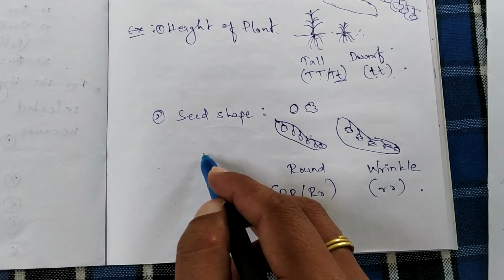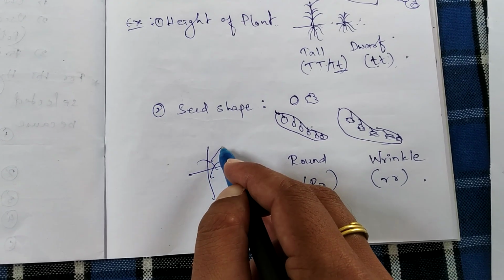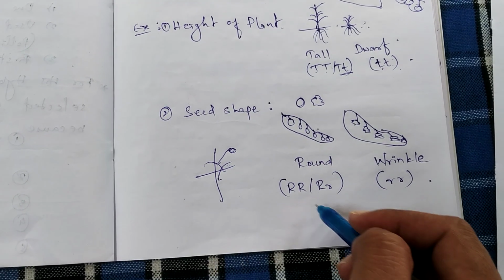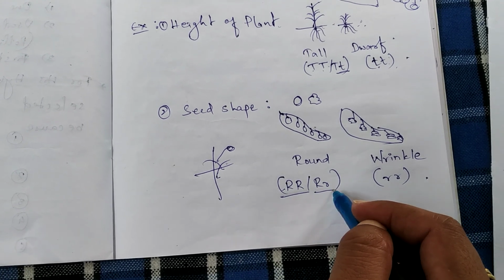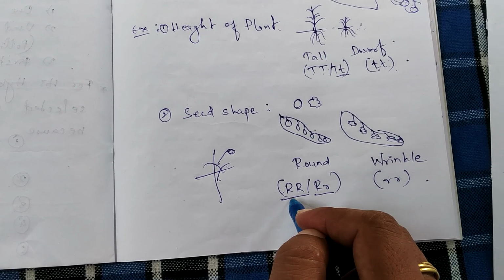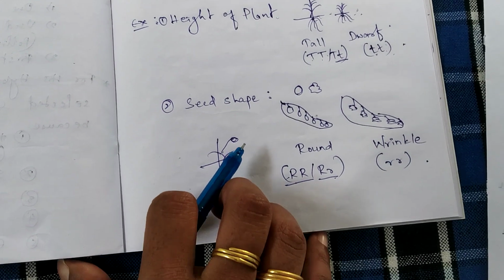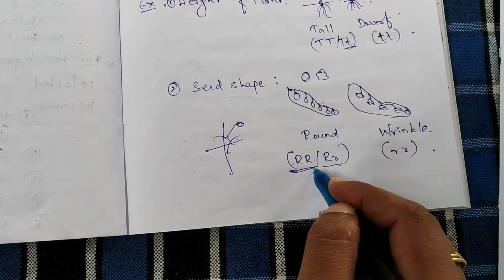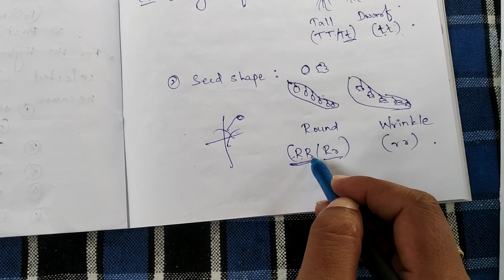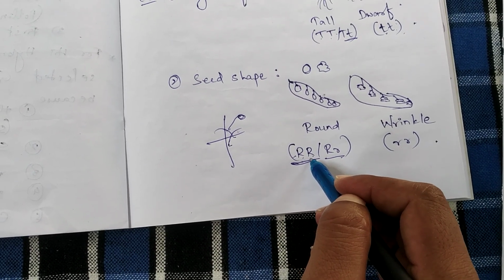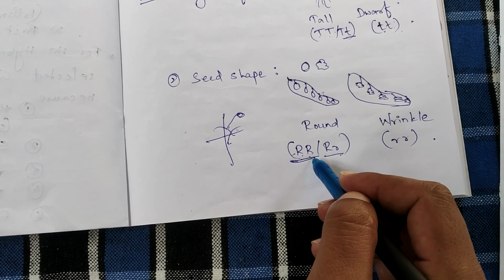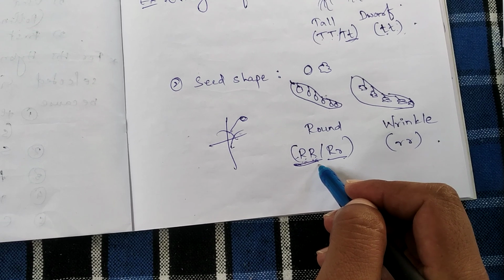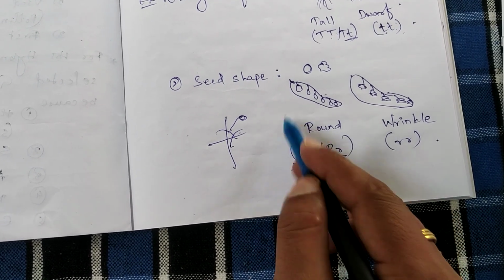So in a plant, if the seeds are produced round in shape, that is because of the presence of the dominant R gene. That may be homozygous dominant or heterozygous dominant. I think we discussed this in the terminology itself. Homozygous means when a pair of alleles are present together, and both alleles are identical or similar, that condition is called homozygous dominant.